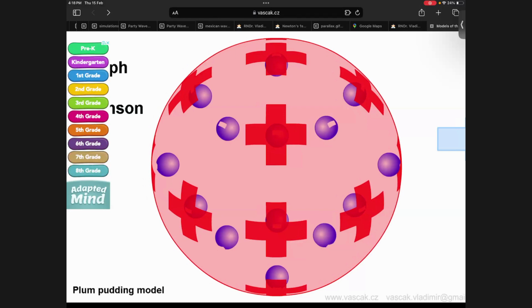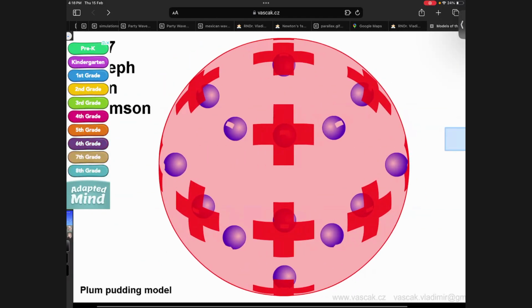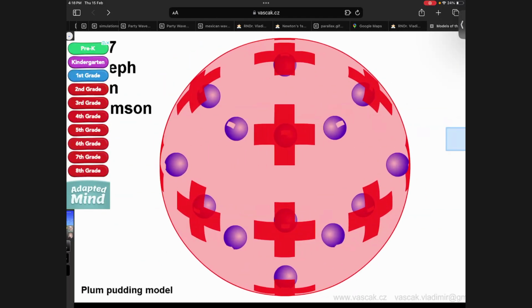Right. So let's look at what this is. The model that you see here is called the JJ Thomson model. It's the first one you remember.